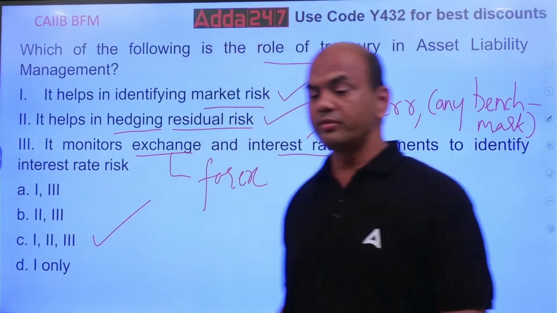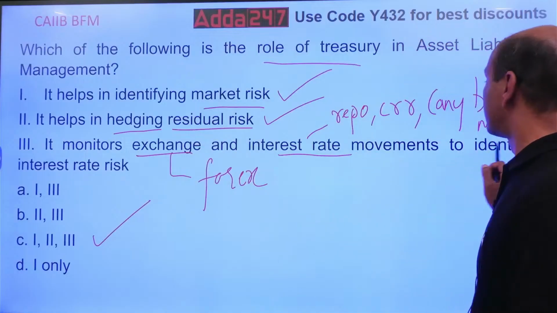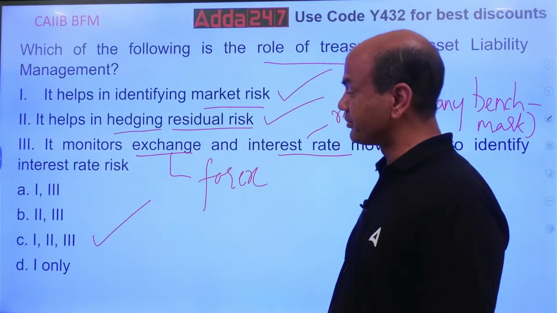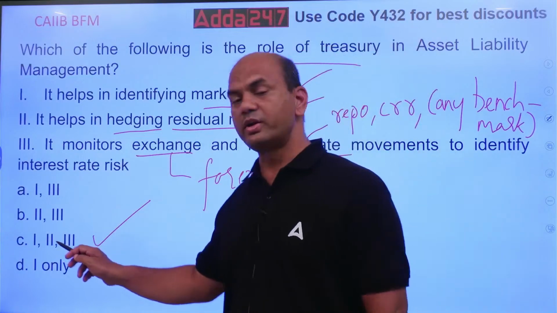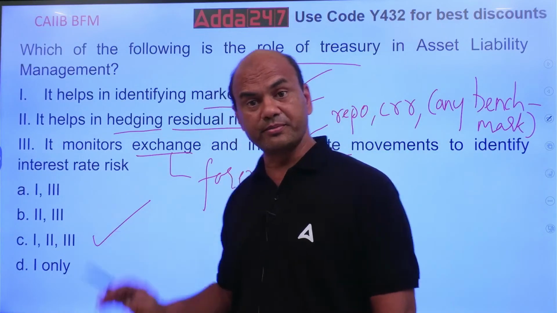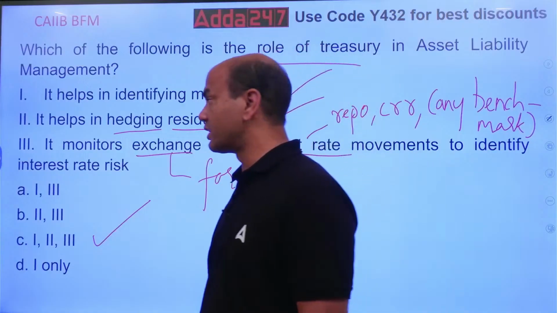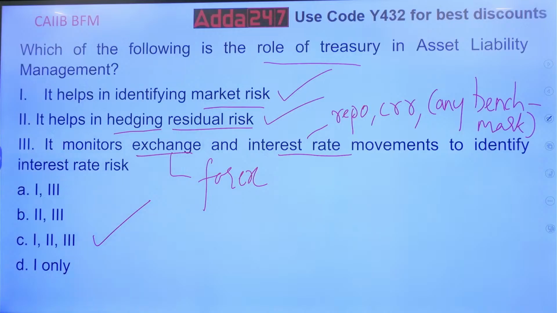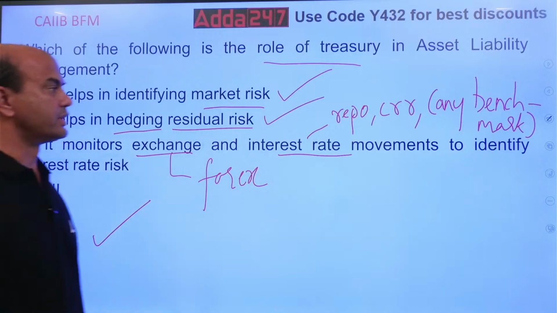Okay? So, interest rate movements to identify the interest rate risk. Identify. So, the answer is 1, 2 and 3. Good? All of them. Clear everyone? Concept cleared? Yeah? Move on. Sure. Next one.